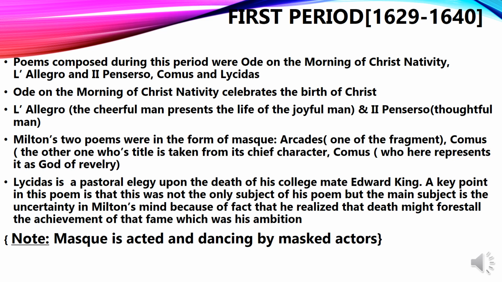So what you have to remember in these two poems: L'Allegro, the cheerful man, represents the Cavalier poets, and Il Penseroso, the thoughtful man, where Milton describes the pleasures of a meditative life, of tragedy, epic poetry and music, and represents the Puritan ideals of life, right? Now moving on to the next point, that is, Milton's two poems were in the form of masque.